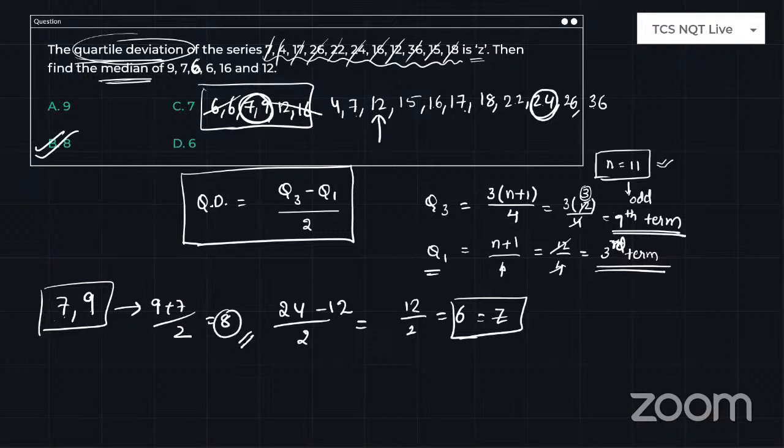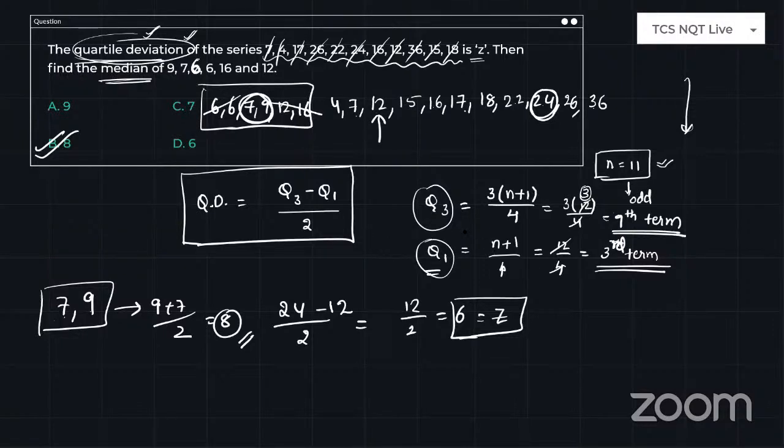So this is how you have to find it. This is all the explanation I have given for the new terminology for a lot of students. That's why I have taken this much time. But in the examination, whenever you see quartile deviation, immediately find Q3 and Q1. The formulas are 3 into n plus 1 by 4 and n plus 1 by 4. Q2 is also there, which is a normal standard quartile, so it will be 2 into n plus 1 by 4.